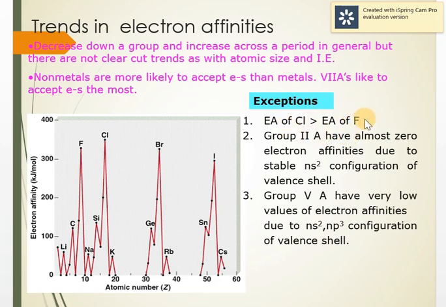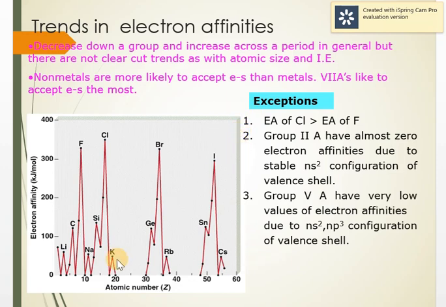The reason is that fluorine is very small in size. So when it accepts an electron, there is an electron-electron repulsion with the incoming electron because of the very small size of fluorine. That's the reason chlorine has high electron affinity as compared to fluorine. It's an exception and it generally comes in exams.